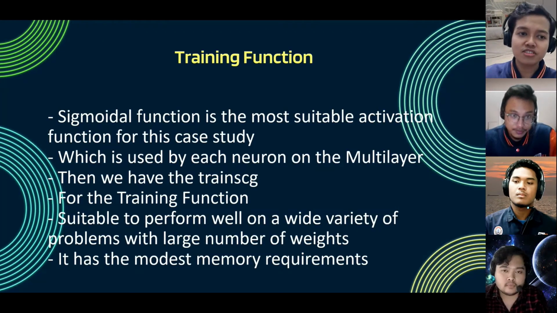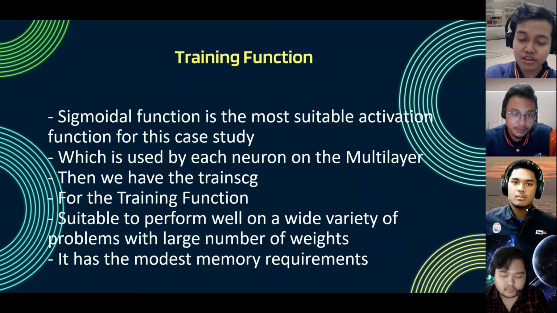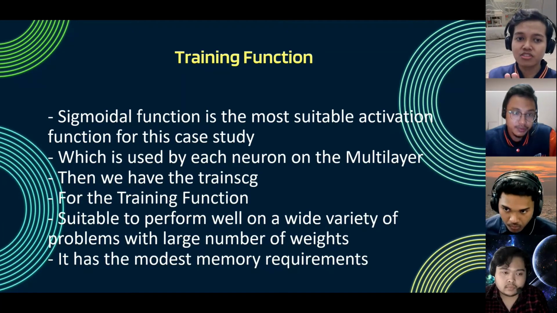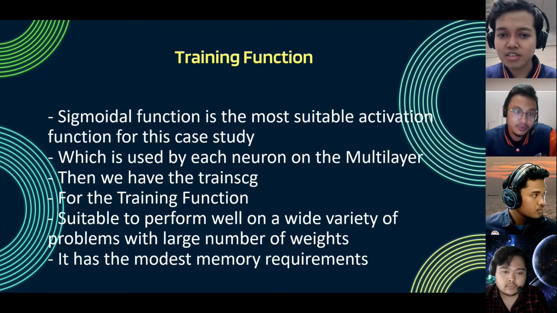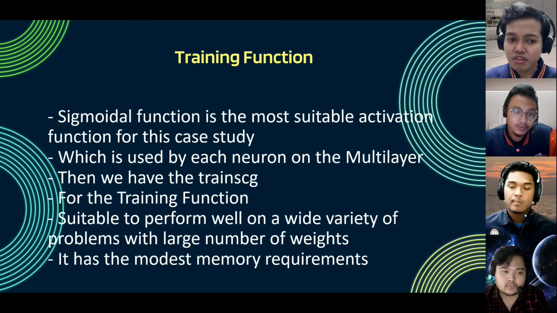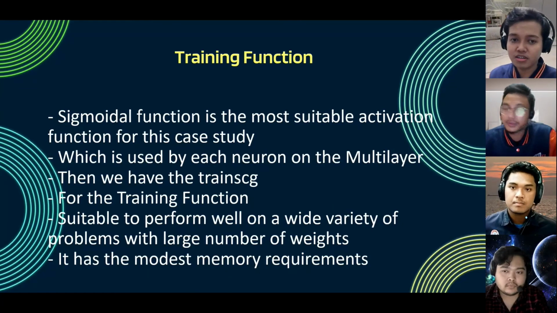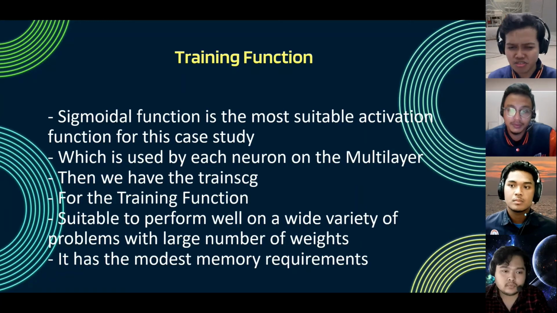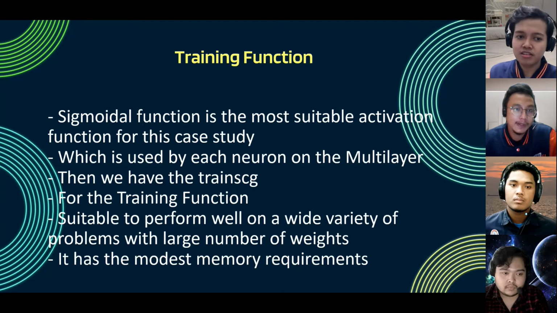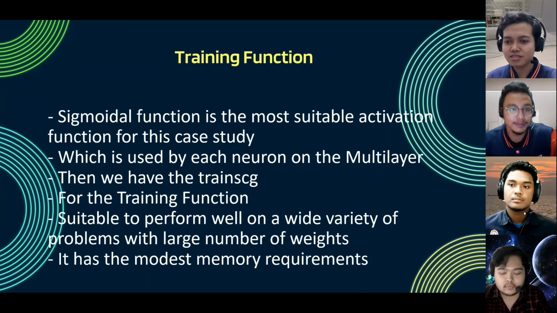The sigmoid function is the most suitable activation function for this case study, which is used by each neuron in a multi-layer network. Then for the training function, we're using trainscg. It is suitable to perform well on a wide variety of problems with a large number of weights. It has modest memory requirements as a training function. And that's all from my part. I'm going to pass to the next presenter.